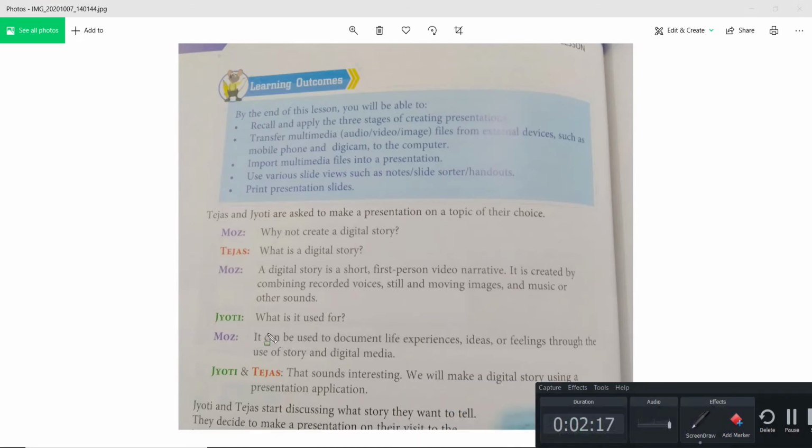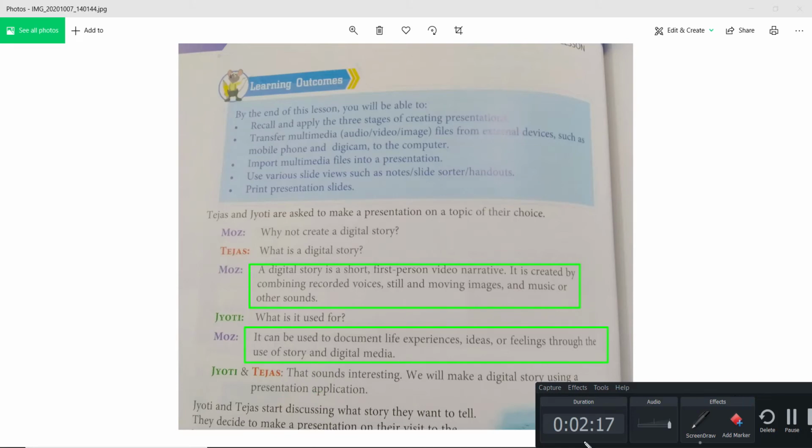Okay, so let me show you here. You can see here, this is a very important point. You need to remember: a digital story is a short first person video narrative. What is a digital story? So the definition is this one. What is the use of it? You can write this down. This is a very important point. That sounds interesting, Jyoti and Tejas say.